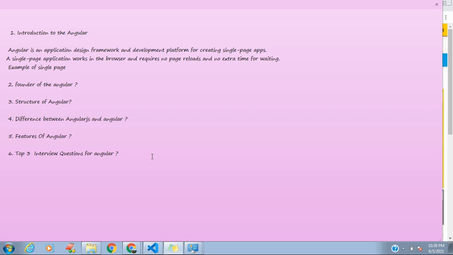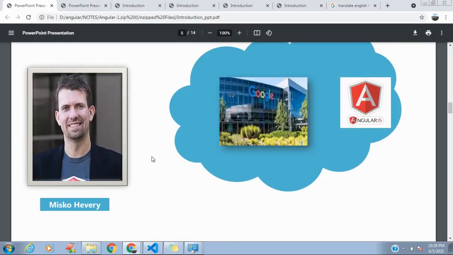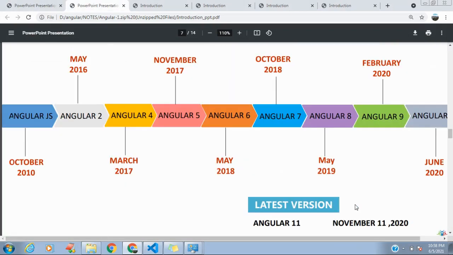Now the second question in our mind, who is the founder of Angular? The name of the founder of Angular is Misko Hevery, who works at Google. In 2009 he founded AngularJS. The first version of Angular is AngularJS. Let's see the chart of Angular versions.